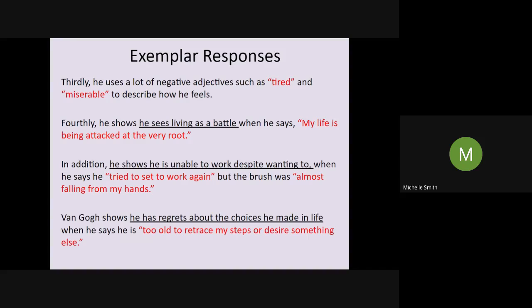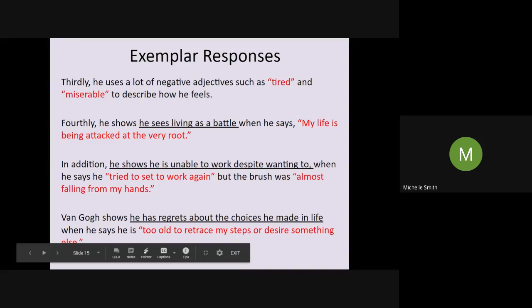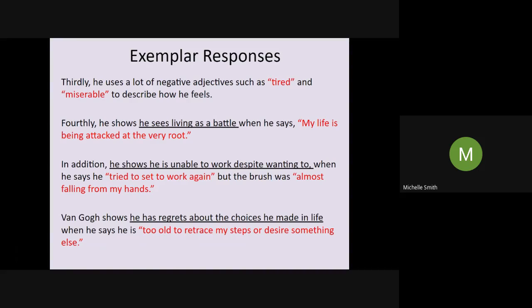Van Gogh shows he has regrets about the choices he's made in his life when he says he's too old to retrace my steps or desire something else. And this is crazy because I think he was quite young when he died. I want to say he was only like 37 or something. He wasn't old at all. But he has regrets there, doesn't he? He thinks he's too old to do things differently.